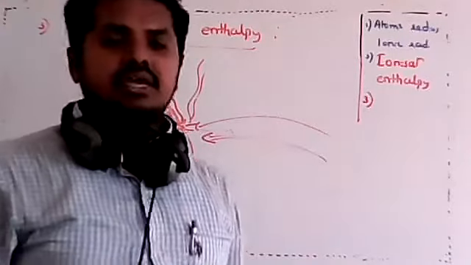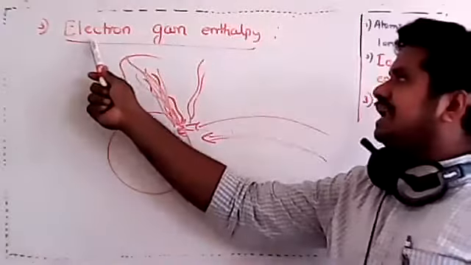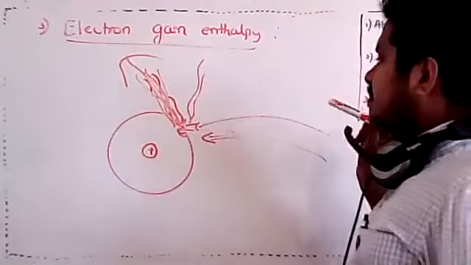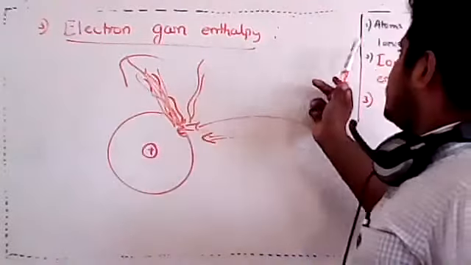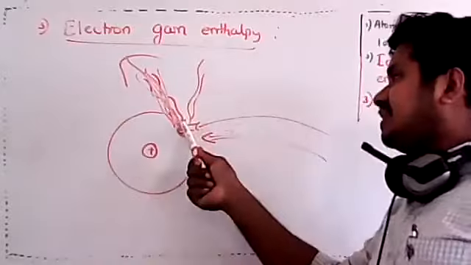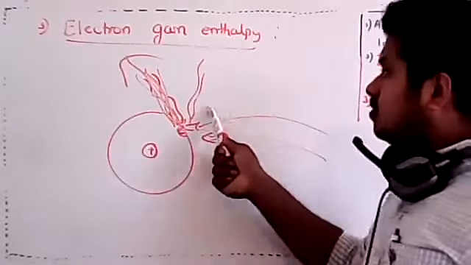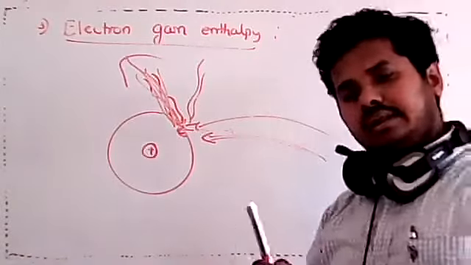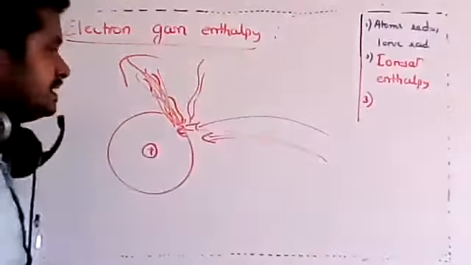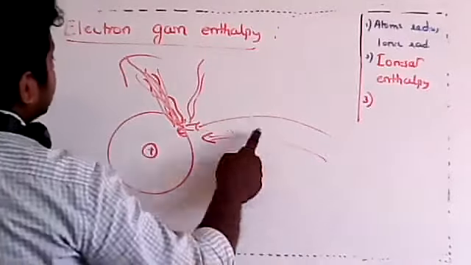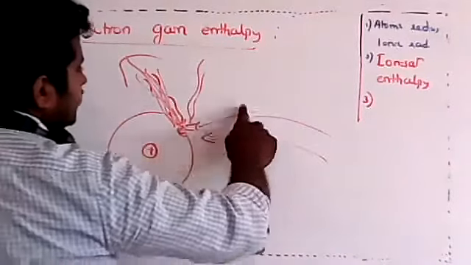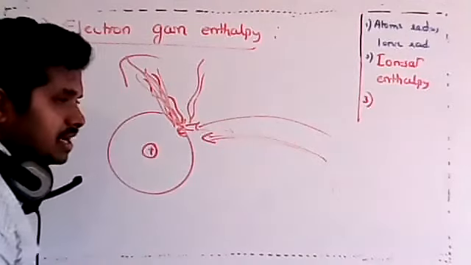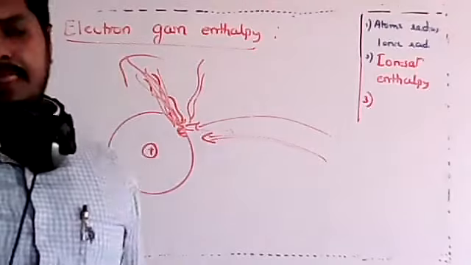In that case, what is electron gain enthalpy? The word only tells you electron gain. An atom has to gain an electron. Just like in ionization enthalpy, when energy is given, an electron is removed. Here, an electron will be given, energy will be released. So that is what you call electron gain enthalpy. Now the definition would be: it is the amount of energy released when an electron is added to an isolated gaseous atom. Got it?